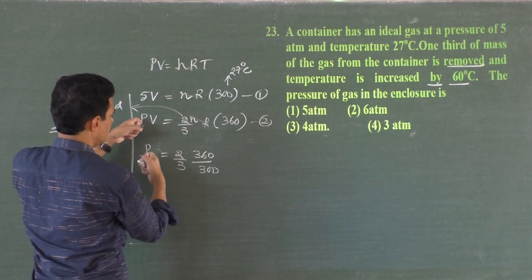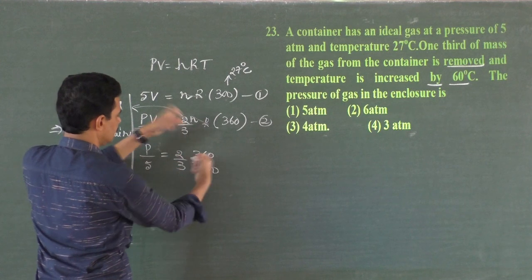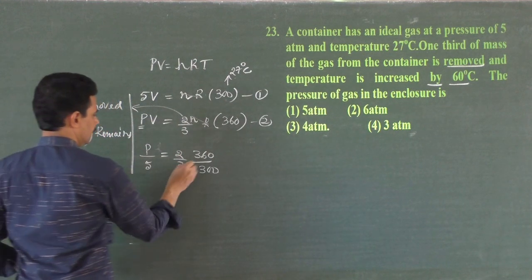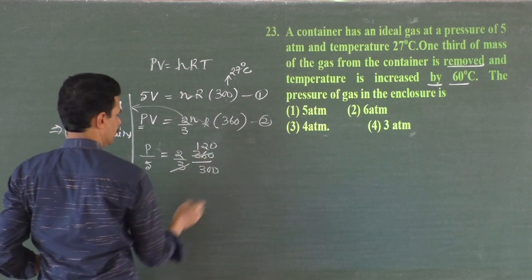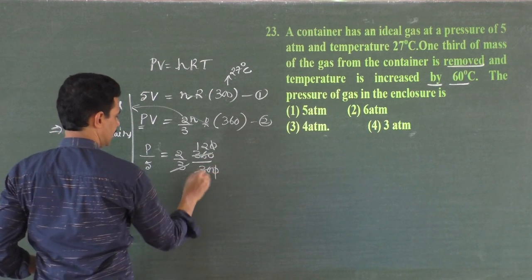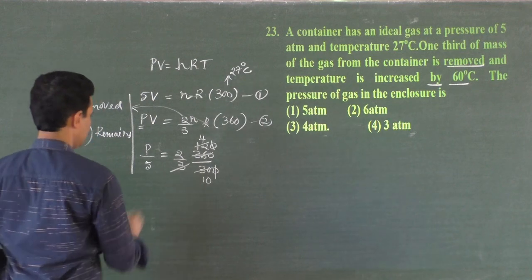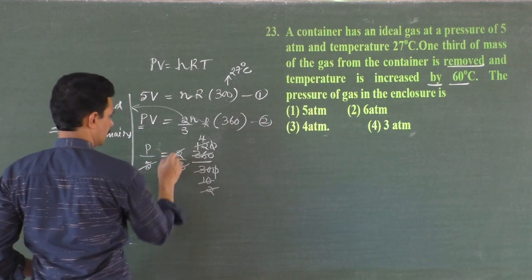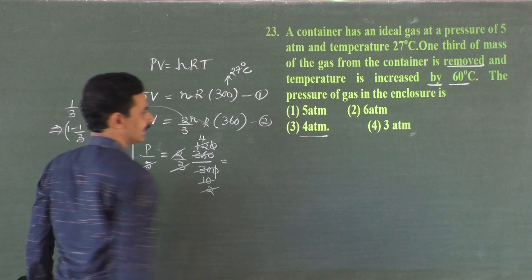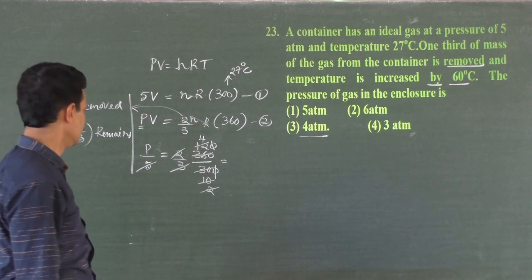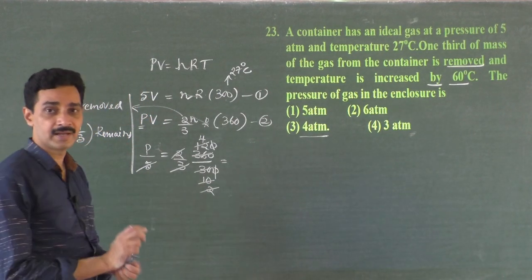So P is 2/3 times 360, yes, correct. 3 120s are 360, 3 10s are 3 4s are 12, right? 5 2s are 10, 2 2s are 4 atmosphere, yes, this is the answer. 4 atmosphere. It is a very simple problem once you understand it, right?